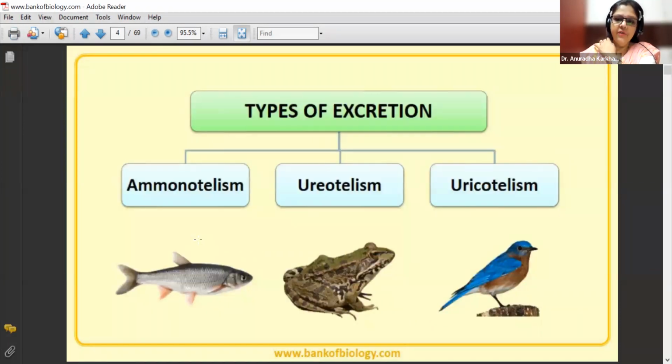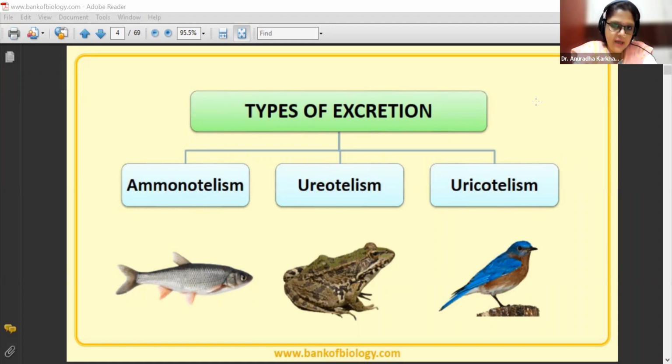Types of excretion: we have got 3 types of excretion, depending upon what the end product is. The first is ammonotelism, in which the excretory product will be ammonia. Ureotelism, wherein the excretory product would be urea. And uricotelism, wherein the excretory product would be uric acid.